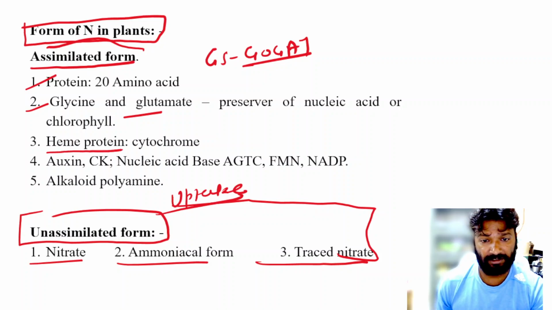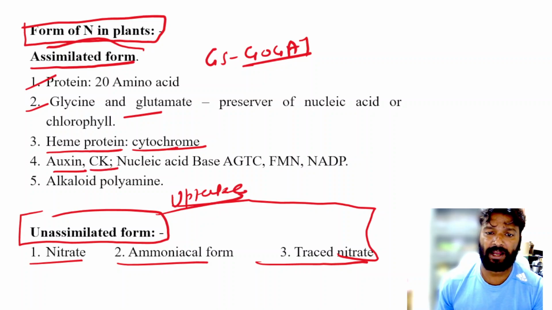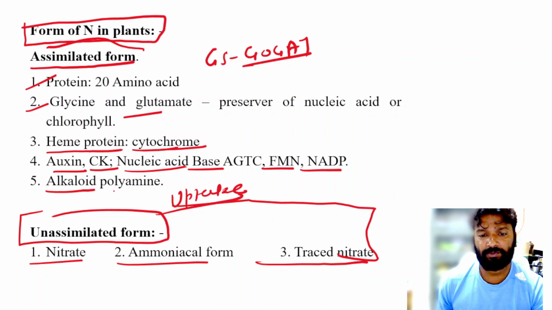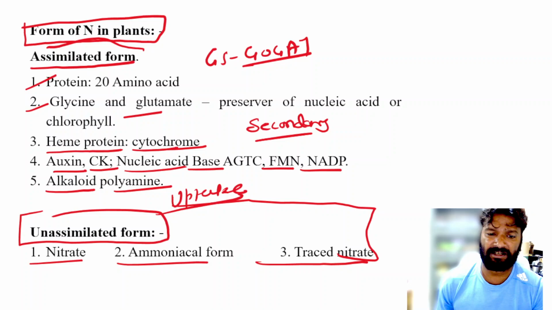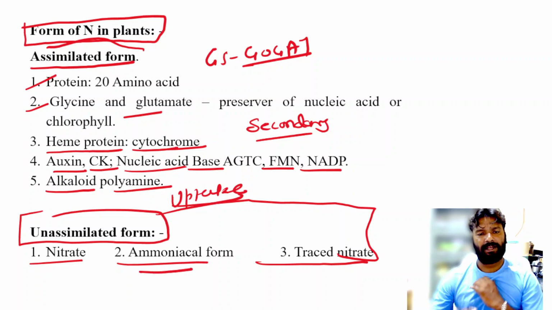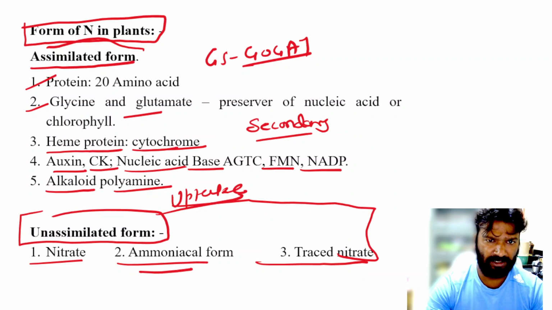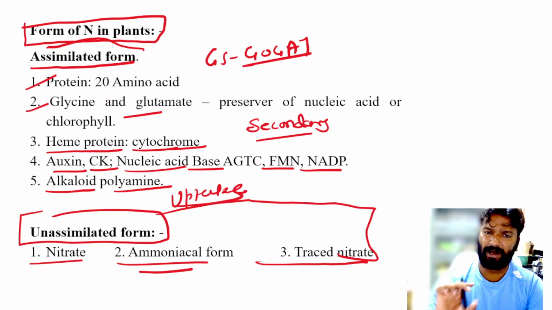Heme proteins in the cytochromes, hormones, auxin, cytokinin, nucleic acid bases, FMN, NADP, and the alkaloids, polyamines like secondary metabolites. So this nitrate or ammonium is finally converted into these products. So these are the two types of forms available in the plant.